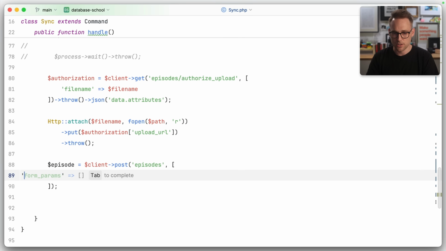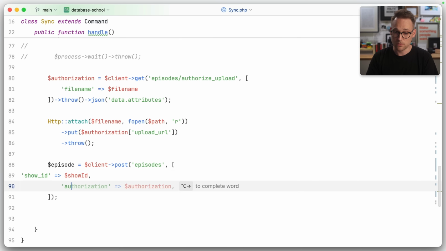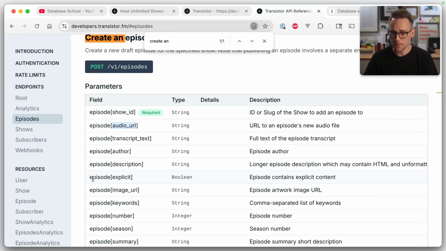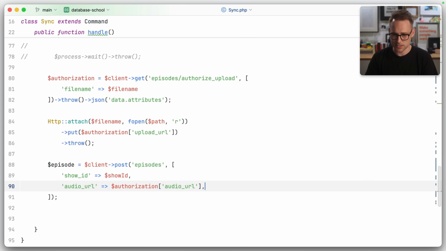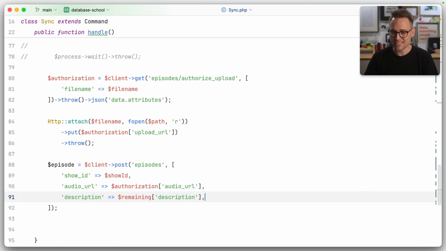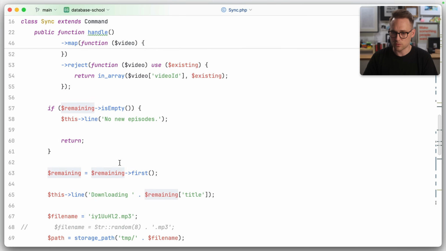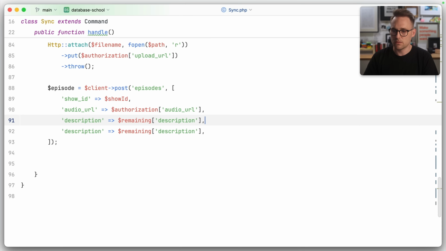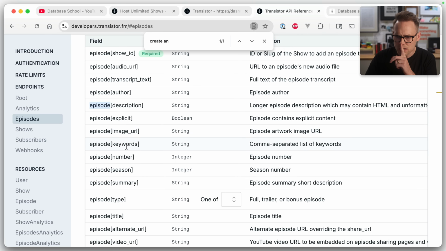Okay, that's fine. Show ID is our show ID, and our audio URL is in fact the authorization, not the upload URL, but the audio URL. Okay, then description. I'm not going to do all of this because that's kind of annoying to watch, but we do have some of it. Remaining description, and we'll do title as well. So we'll take you and change that and just confirm, is that right?